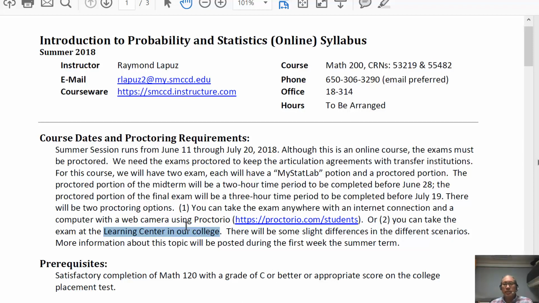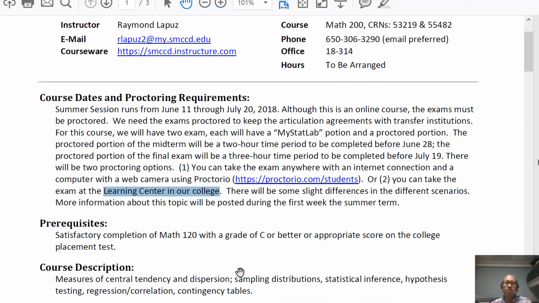You will get 3 chances to complete them. So if you do the Proctorial, you can do this anytime, anywhere. If you decide that you want to take your exam at the Learning Center, then you have to make sure that you schedule the time to come up to our college to take the test. And if you need to take it multiple times, then you'll have to come back at different times. So I just wanted you to take that into consideration when you're planning.